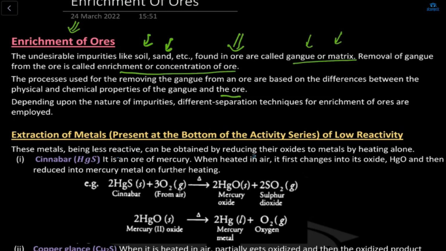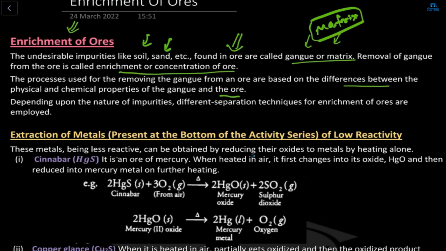Chemical property means we mix something and get something else in the output. Physical properties means the nature, the melting or boiling point, like that. So here also, when we are removing the impurities, the removal is based on the difference between physical as well as chemical properties.